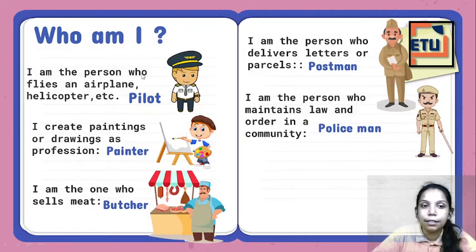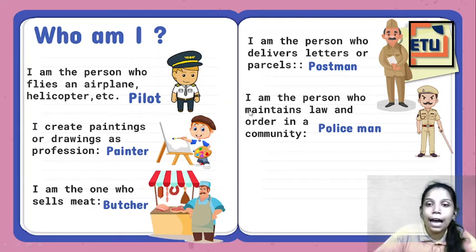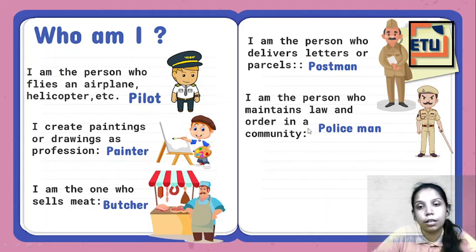Next see. I am a person who flies an airplane, helicopter, etc. So I am a pilot. I create paintings or drawings as a profession. So I am a painter. I am the one who sells meat. So I am a butcher. Okay, I think this must be new to you. Butcher. I am the person who delivers letters or parcels. He is a postman. I am the person who maintains law and order in a community. He is nothing but a policeman.